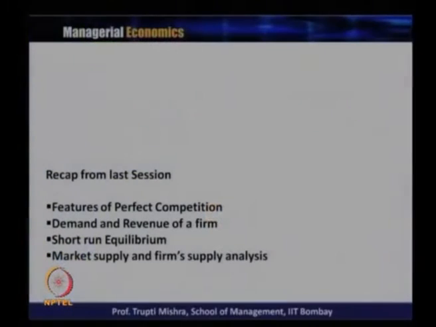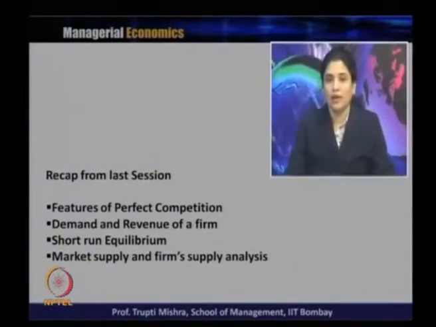We'll continue our discussion on the first form of market, that is perfect competition. If you remember, in the last session we were discussing this type of market form, perfect competition, which is one type of extreme edge compared to the monopoly. In the last class we discussed the different characteristic features of perfect competition and how they make it a perfectly competitive market structure.